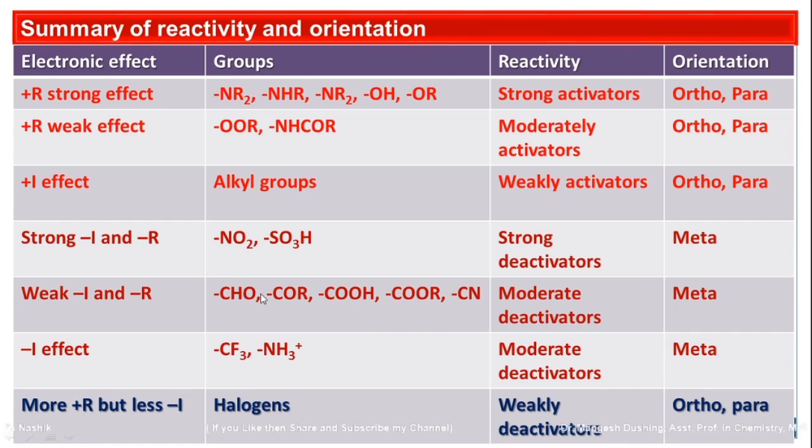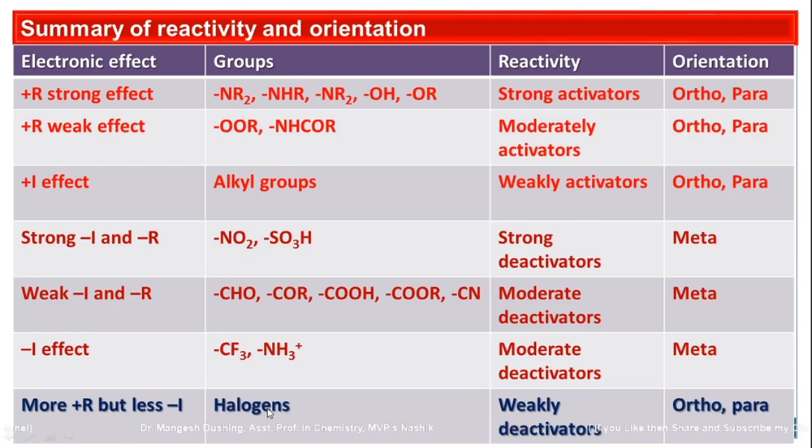Similar is the case for the fluorinated methyl group and ammonium group, which have a minus I effect, so they are moderate deactivators and the incoming group is attached to the meta position.